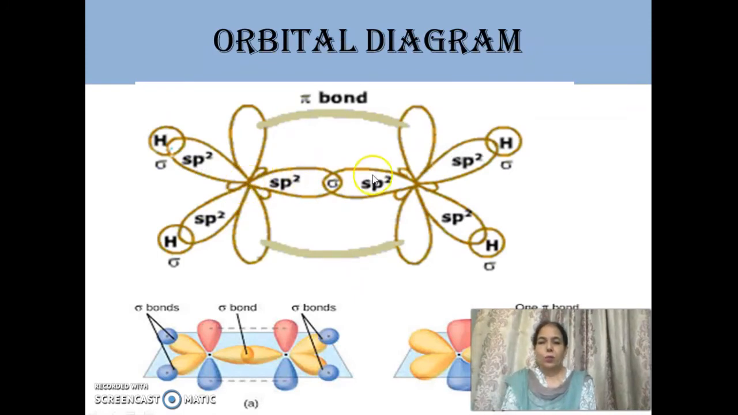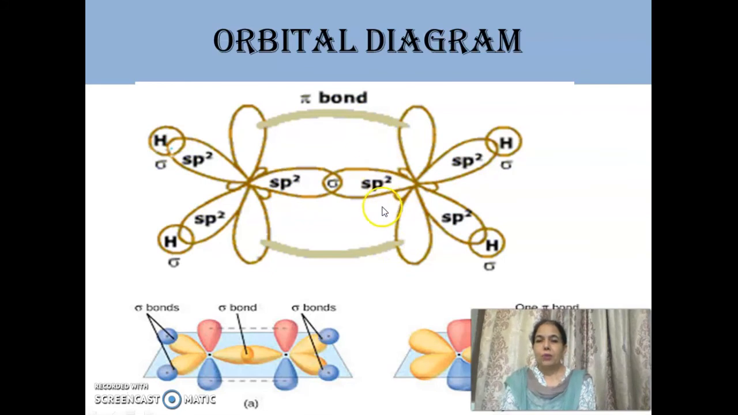In this, both carbons are sp2 hybridized, 1, 2, 3 orbitals, and out of these 2 orbitals overlap with s orbital of hydrogen, while the 3rd orbital overlaps with other carbon's sp2 hybrid orbital to form sigma bond. Similarly, the other 2 orbitals of this carbon atom overlap with s orbital of hydrogen, and one unhybridized orbital of each carbon atom overlaps sidewise to give pi bond. So in whole, in ethene, there are 1, 2, 3, 4, 5 sigma bonds and 1 pi bond.